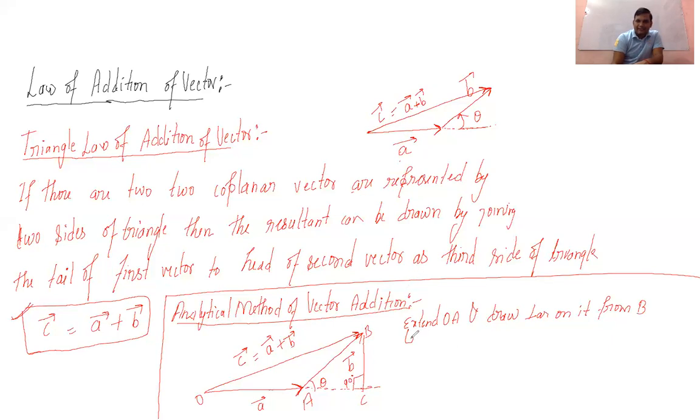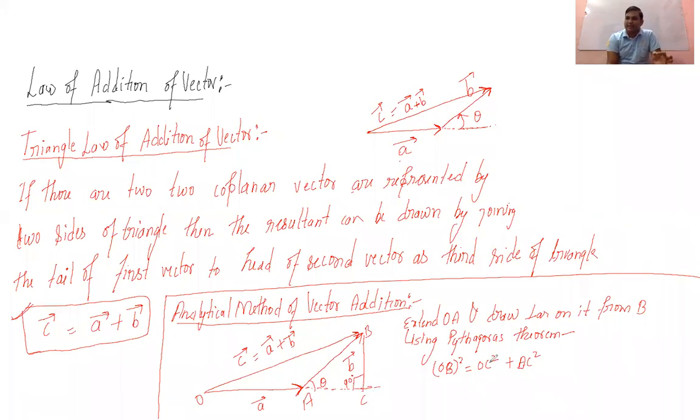We can write OB square is equal to OC square plus BC square. It can be written, or not? This is hypotenuse square equal to base square plus perpendicular square.